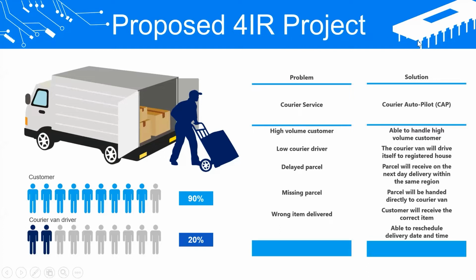a courier autopilot cab to be able to handle high volume customers. The courier van will drive itself to the registered house. Parcel will be received on the next day delivery within the same region. Parcel will be handed directly to the courier van. Customer will receive the correct item and also be able to reschedule the delivery date and time.